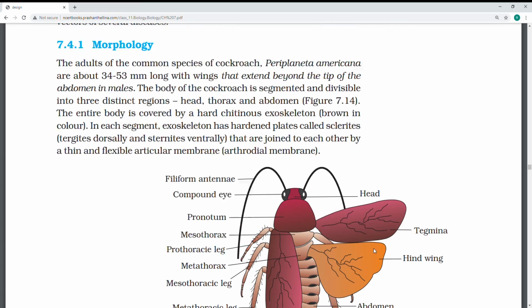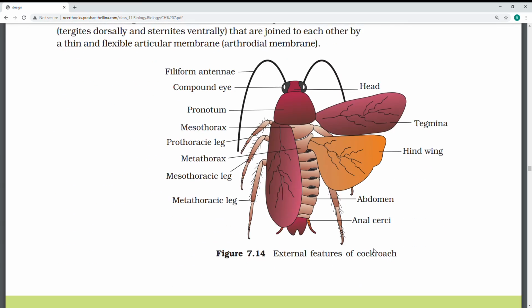See the diagram, especially the head, thorax, abdomen. Especially the head is separated. So the antenna catch the food, and there are compound eyes. This is the specialty of cockroach. Prothorax, mesothorax, prothoracic leg, hind wing, abdomen, anal cerci, all these will be present.